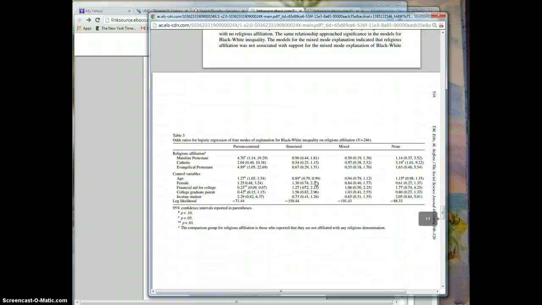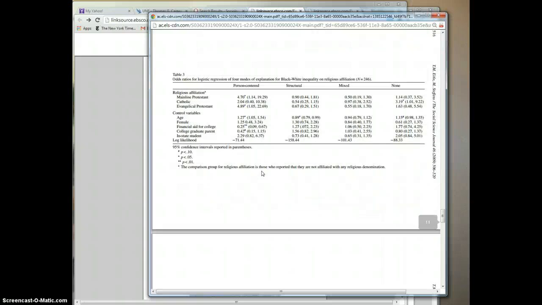You'll find some tables like this. This is an odds ratio for logistic regression. You don't know what that means right now, I'm pretty sure, but maybe one of these days. But for the most part, it's an interesting table. You don't have to worry about the statistics at this point because, again, you haven't had that in class, and you won't have that in class unless you go to graduate school.